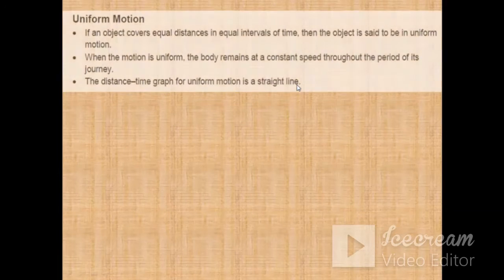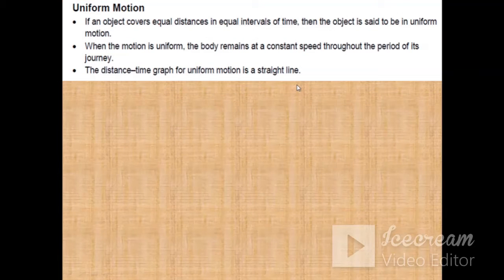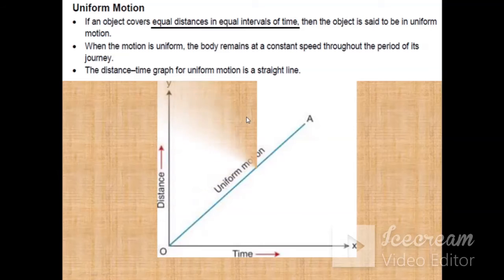Next we will discuss first the uniform motion. If an object covers equal distances in equal intervals of time, then the object is said to be in uniform motion. During this motion, the body moves at constant speed throughout its journey. That is why the distance time graph of a body moving with uniform motion comes out to be a straight line.